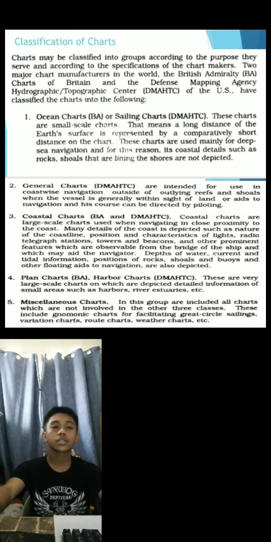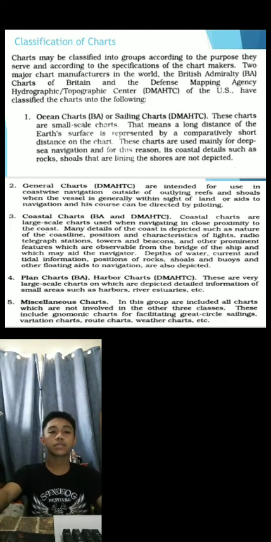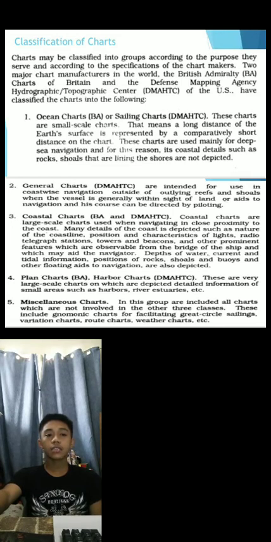First is ocean charts or sailing charts. These charts are small-scale charts. That means a long distance of the Earth's surface is represented by a comparatively short distance on the chart. These charts are used mainly for deep-sea navigation for these reasons. Coastal details such as rocks and shoals that are lining the shores are not depicted.